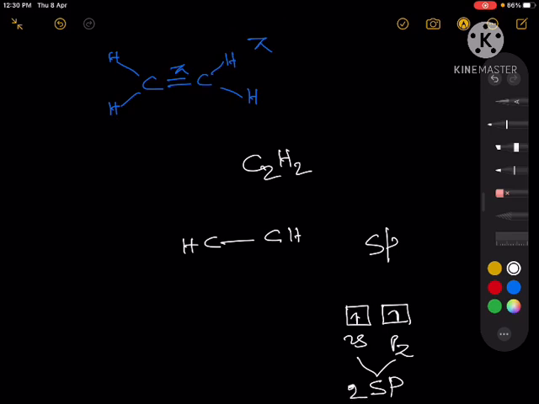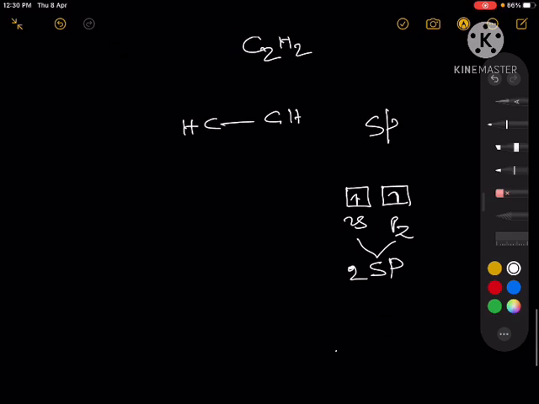So we will get 2 sp hybrid orbitals, and the other 2 p orbitals will be unhybridized, and they are pz and py, right? So this is our carbon, and because the component orbital is pz, the orbitals will be oriented along the z axis.